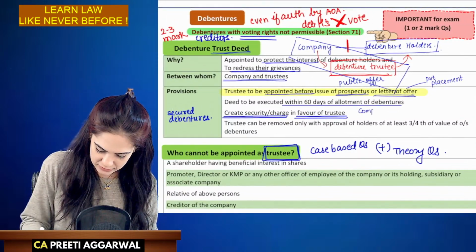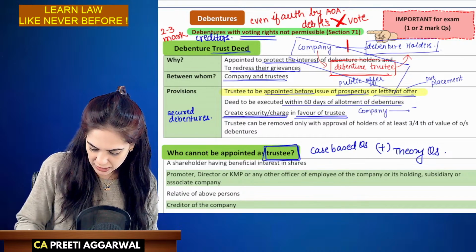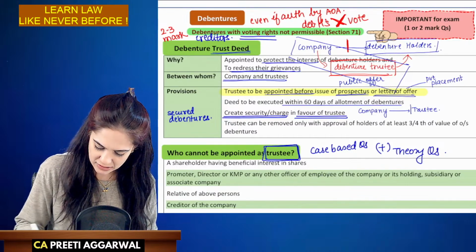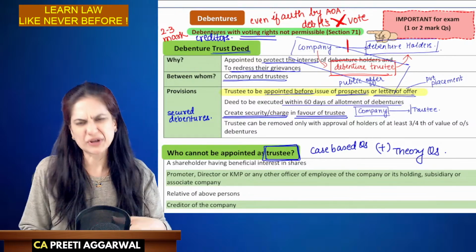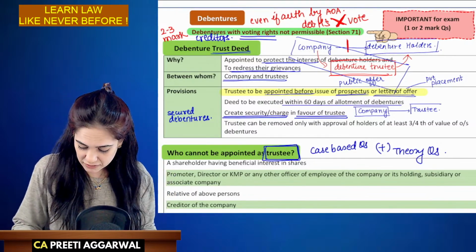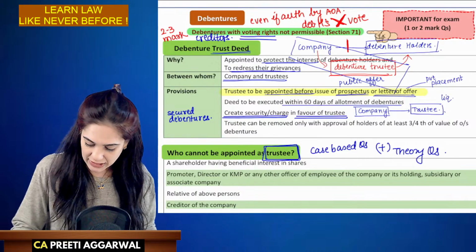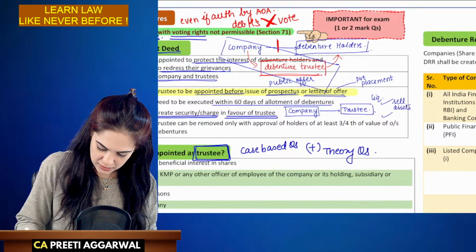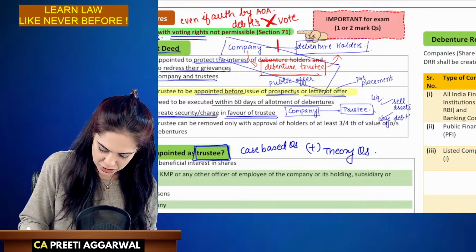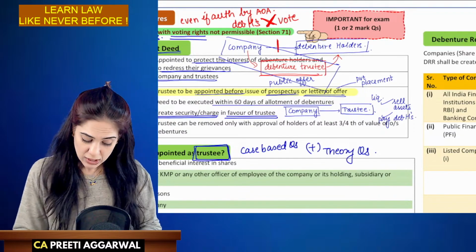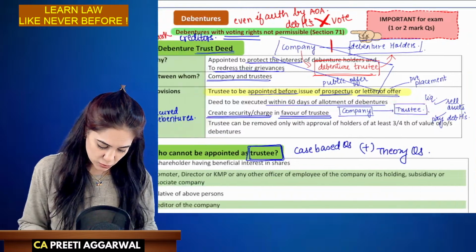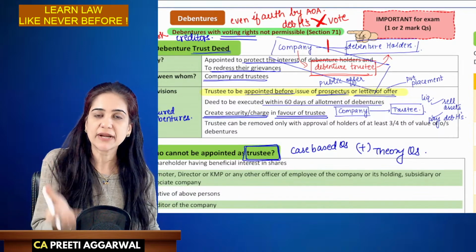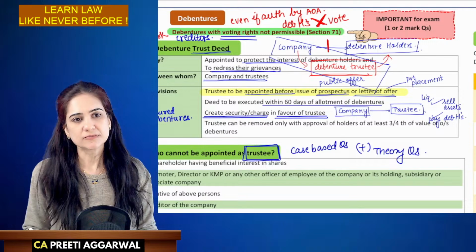See, the company will create a charge in favor of the trustee. It means that in case the company fails to redeem the debentures, the trustee will appoint a liquidator, and this liquidator will sell the assets and they will get money to pay the debenture holders. Okay, so now if we want the trustees to sell this security, the charge must be created in favor of the trustee. Only then they will get the right to sell it and pay off the debenture holders.